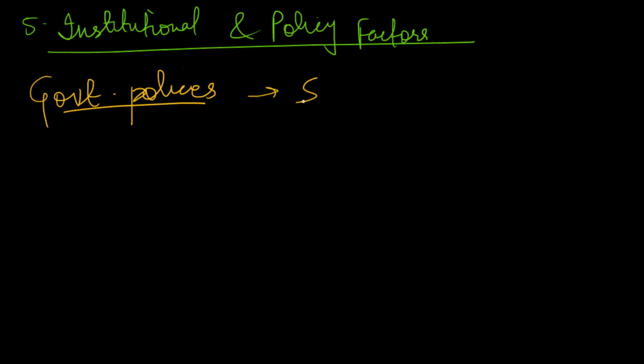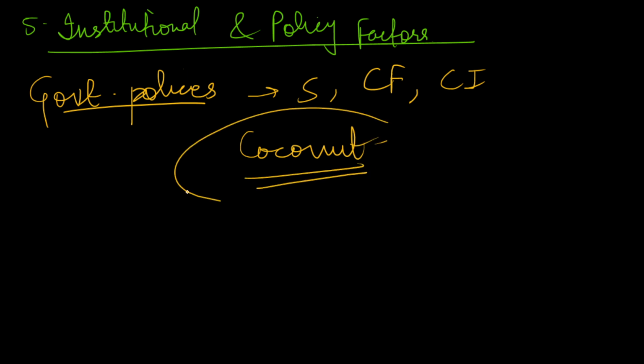If government is providing subsidies, credit facilities, crop insurance for a certain type of farming, obviously it will influence the farming pattern. If government is promoting cotton, or coconut, as in the current budget where we have a coconut promotion scheme, obviously some farmers will take up coconut because government policies are supportive towards the coconut crop.